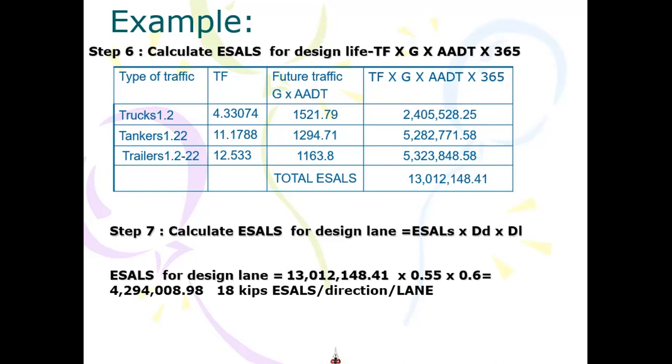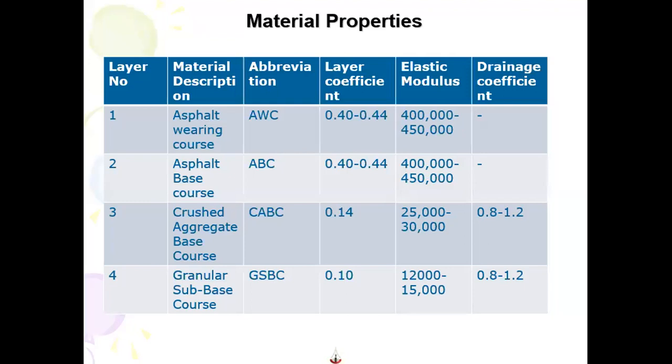I'll just stop here. Another step after calculation of the traffic is to know the material properties, and the material properties are like this.